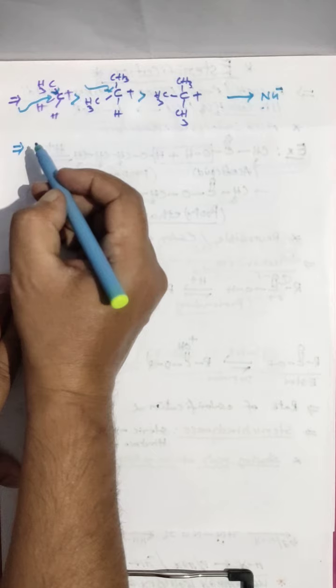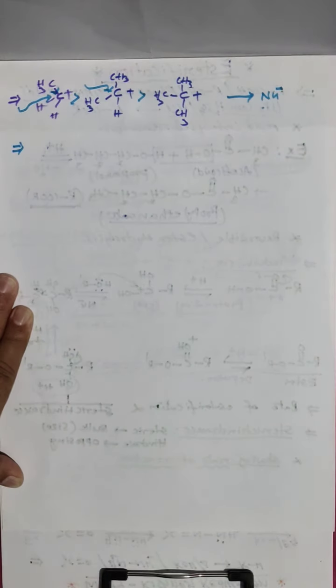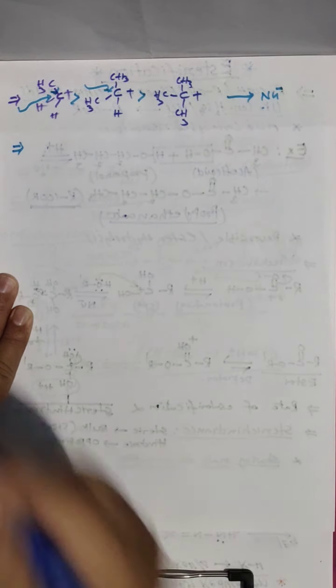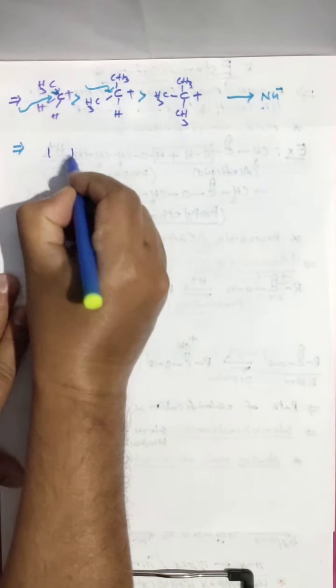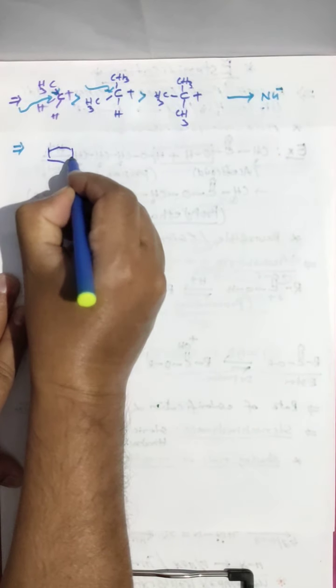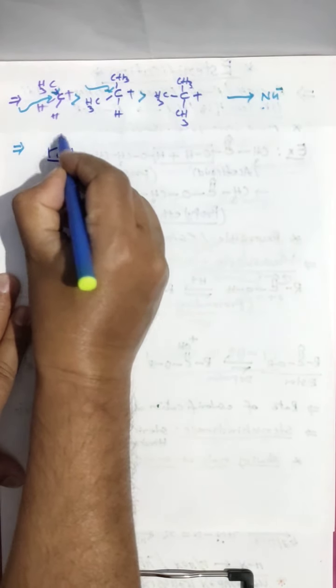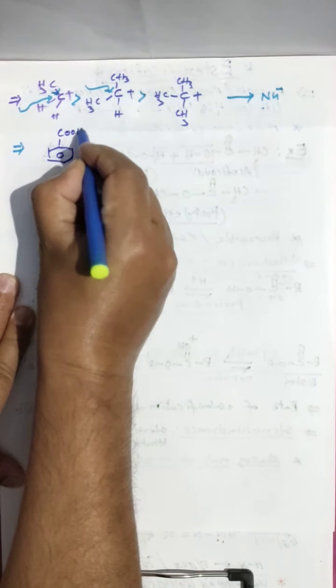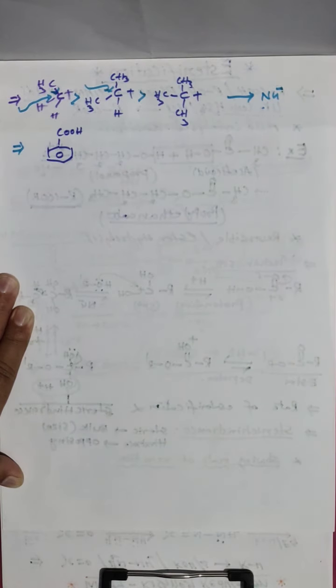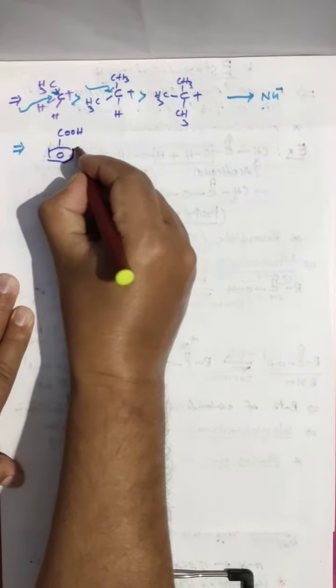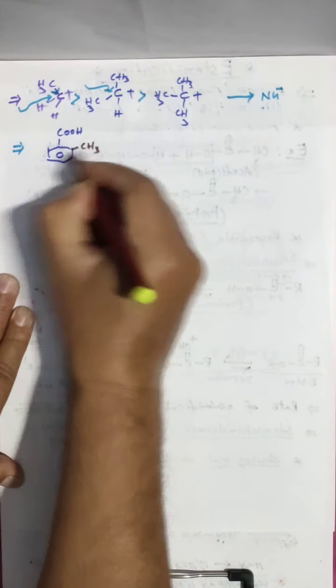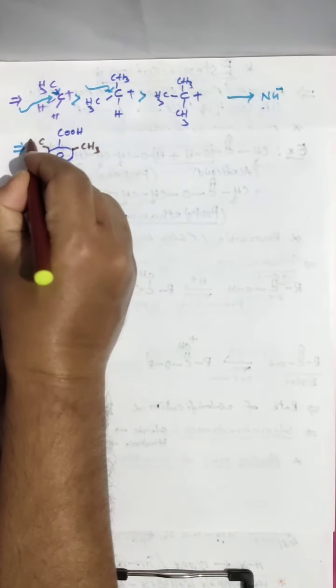Look, I am taking one example for you, the best example. This is benzoic acid. This benzoic acid is bonded with two methyl groups at the ortho position.